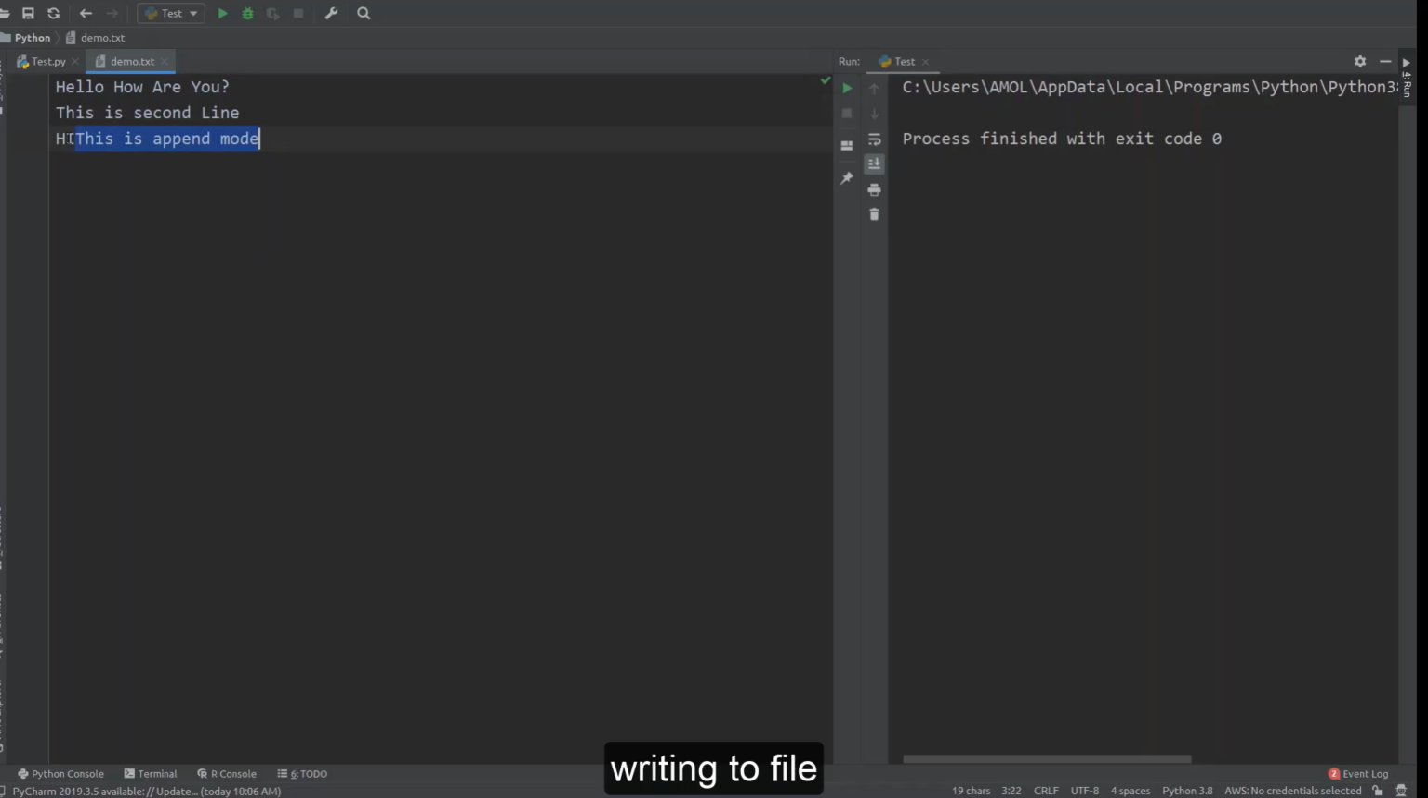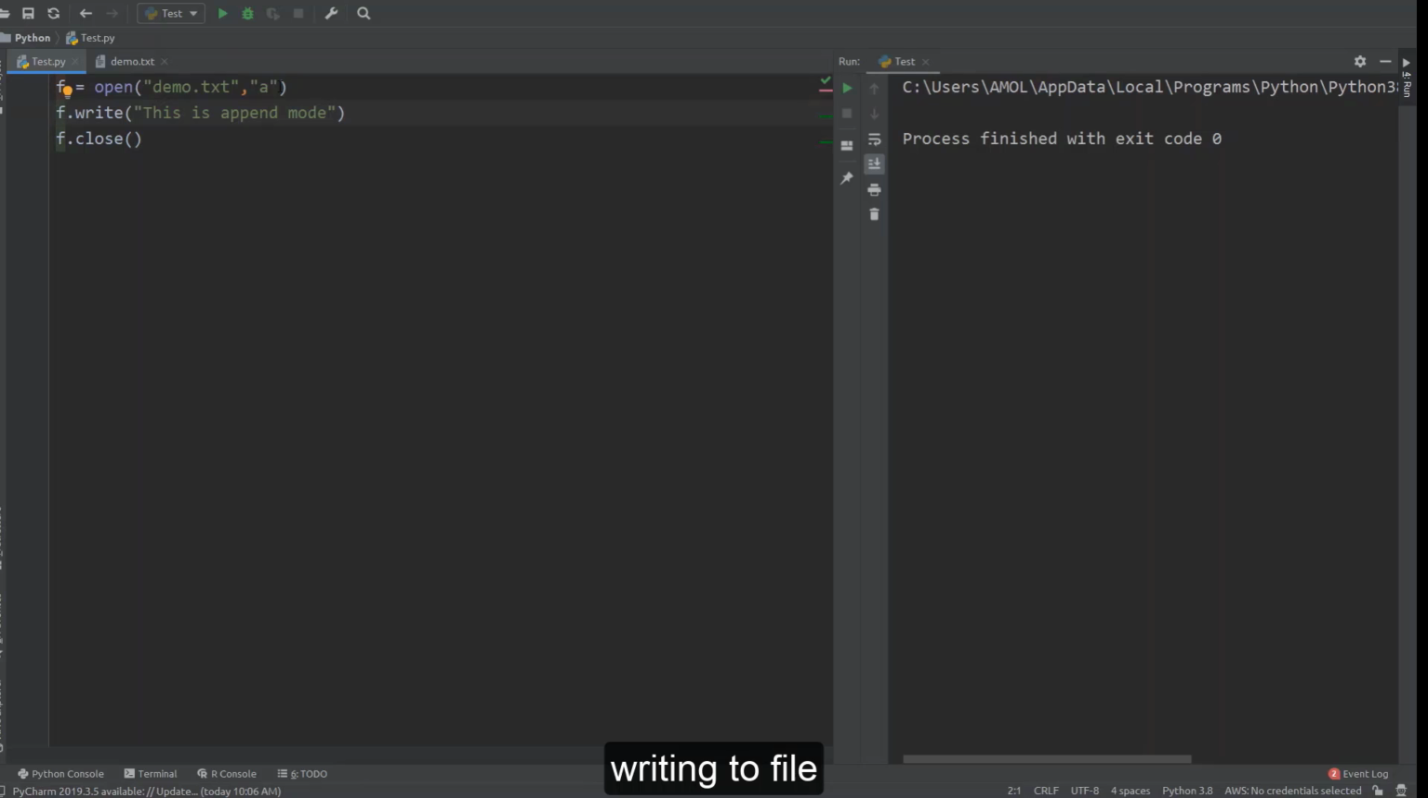The problem with this one is that in the previous case we haven't added \n for this last line, so it is just appended to the existing content over here. So the bottom line is this: W truncates your file and writes from scratch, while append mode A starts to append into an existing file. So this is how we can write to a file by using the write method.